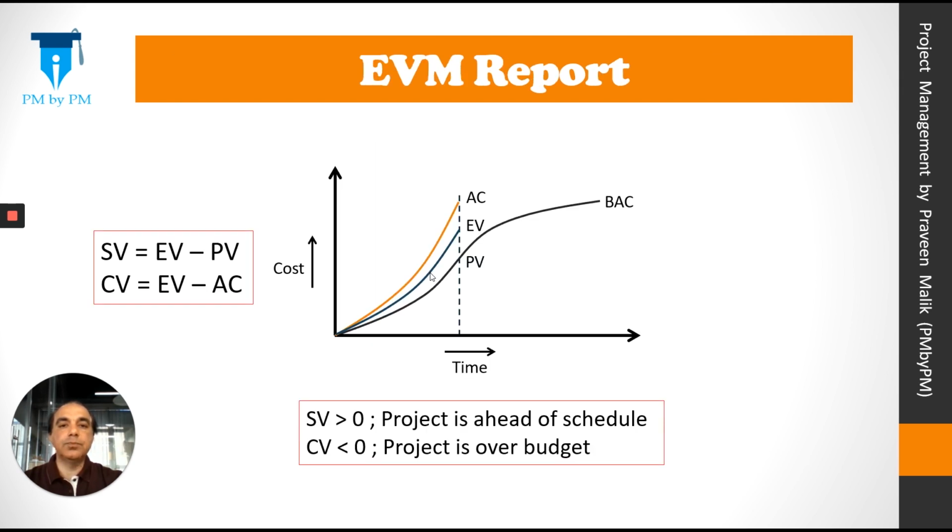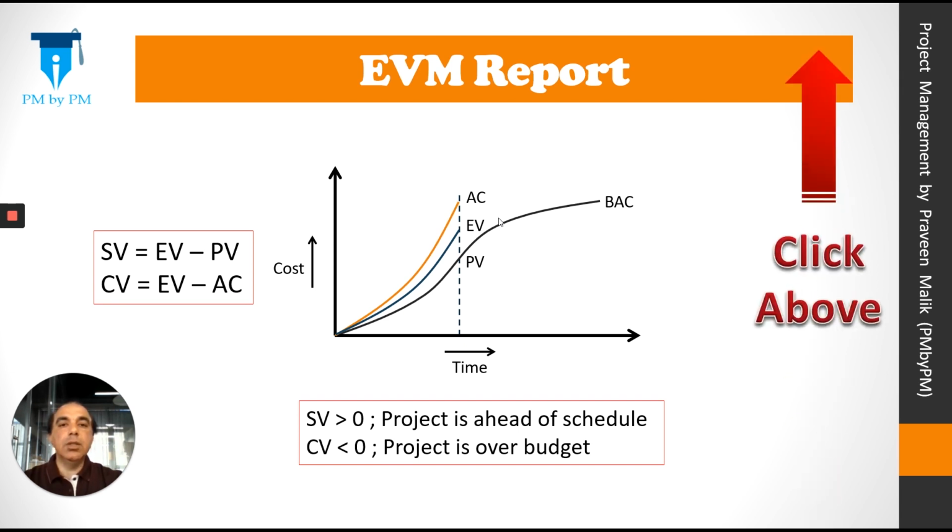Let's see how. Let's assume that we have to present an EVM report which looks something like this. This is a graphical report. It shows on the control date the values of AC, EV and PV pictorially. So by looking at this kind of graph, sponsors can easily understand the status of the project. If EV is more than PV, the project is ahead of schedule. If EV is less than AC, project is over budget. And there could be different permutations and combinations. You can click on the card above to watch my previous video to understand different permutations and combinations.